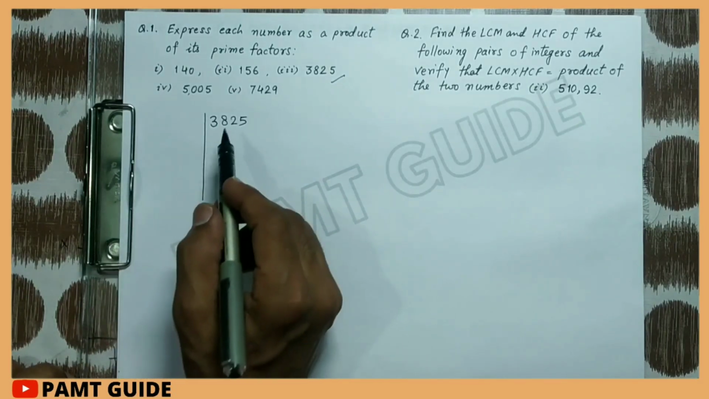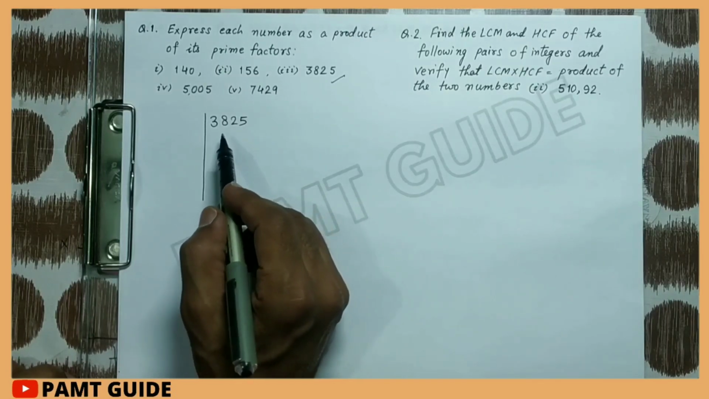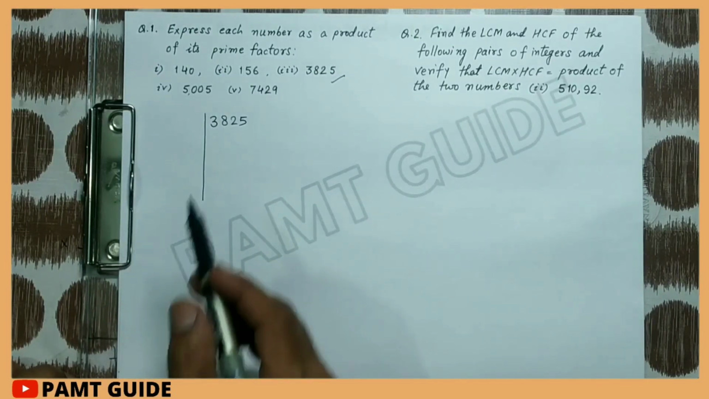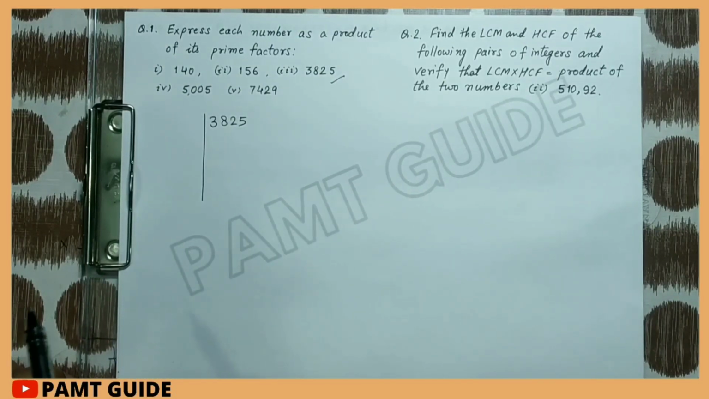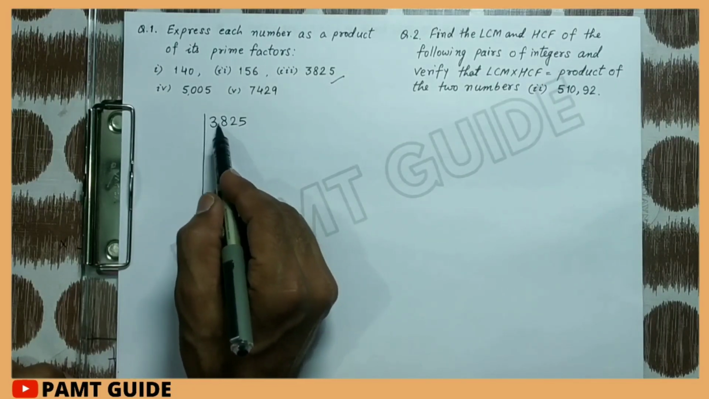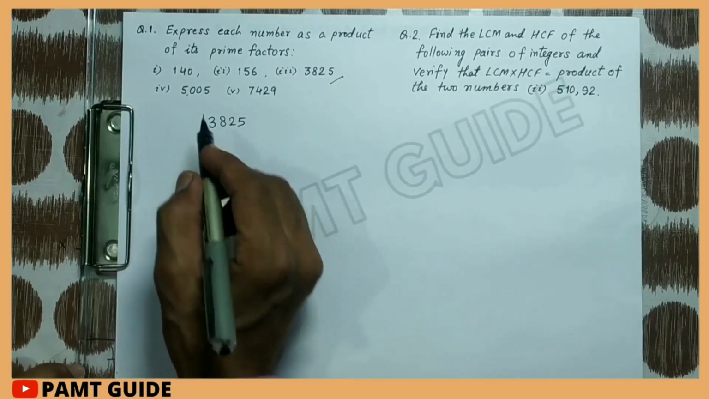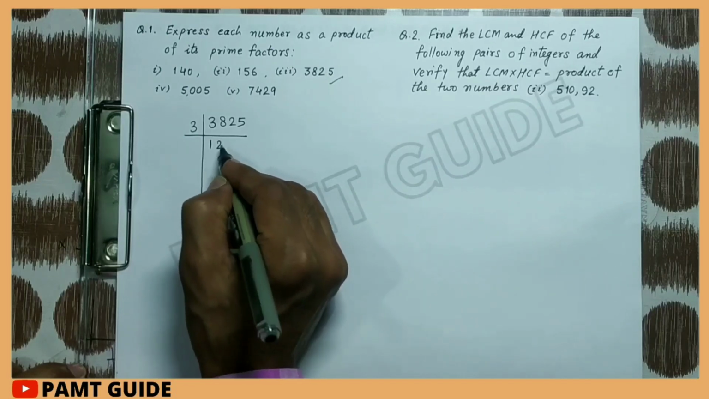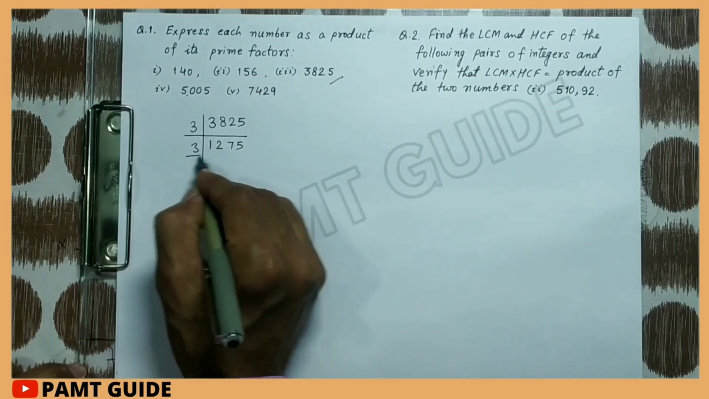Since the number does not end in 0, 2, 4, 6 or 8, it is not divisible by 2. So we check with other prime numbers. If the sum of the digits is divisible by 3, then the number will be divisible by 3. The sum of 3, 8, 2, 5 is 18. So it is divisible by 3. When we divide it by 3, we get 1275.